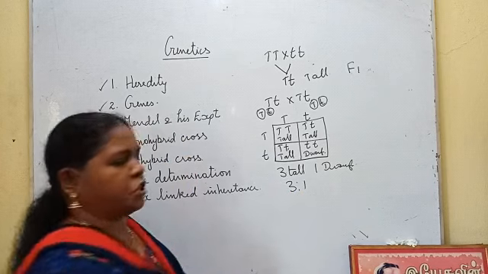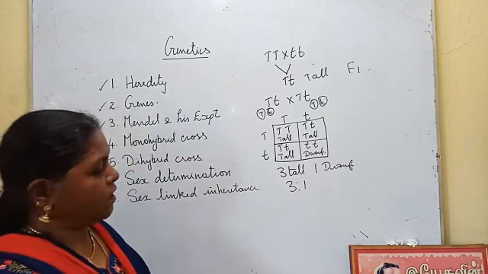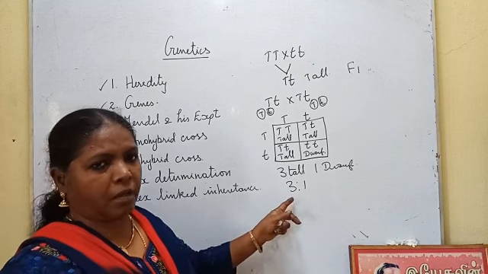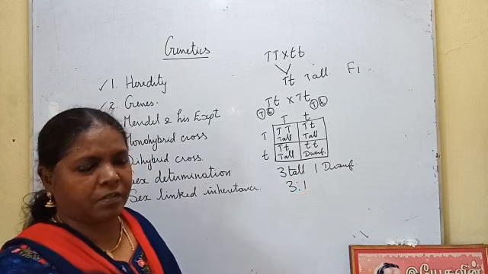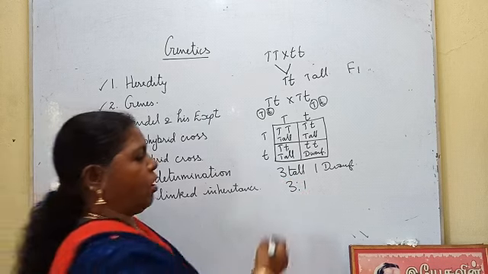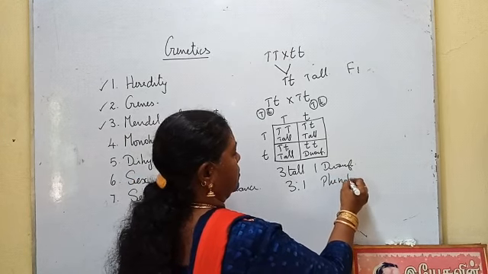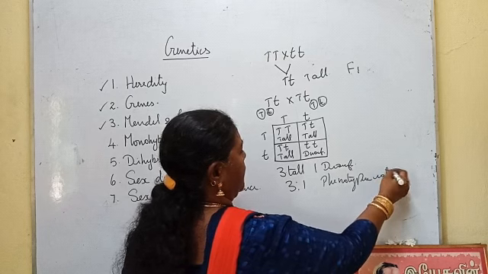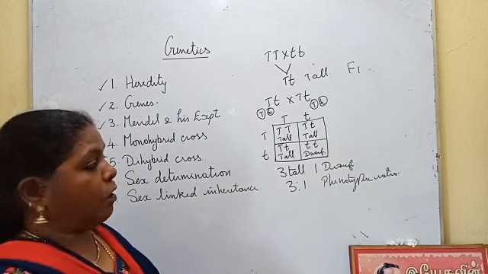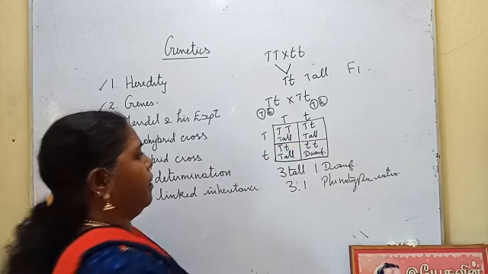A 3:1 ratio. He got this in the F1 generation. This ratio is formed on the basis of the expressed character, the character which can be seen, so he called it a phenotypic ratio.